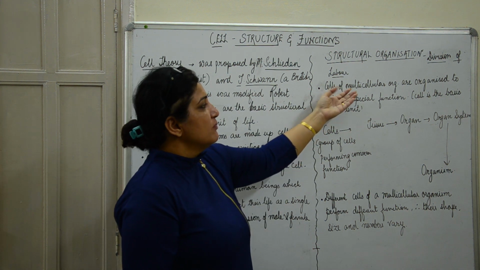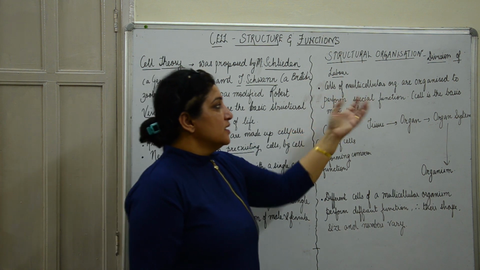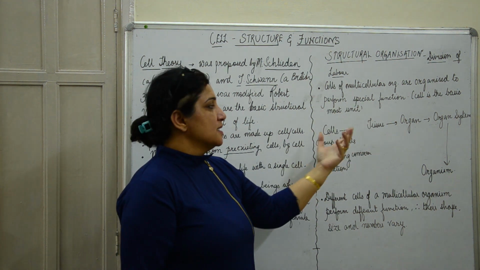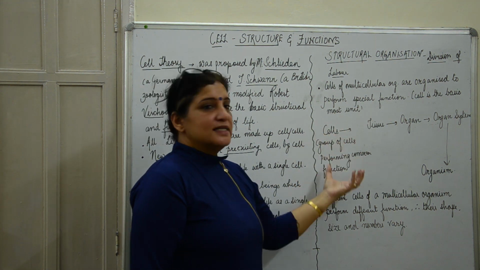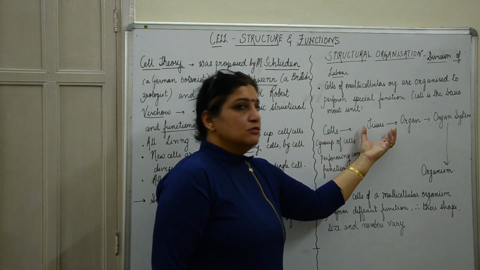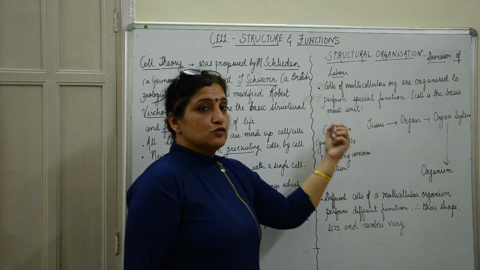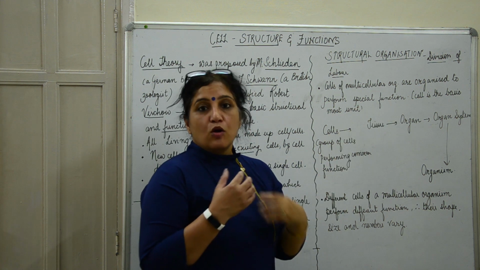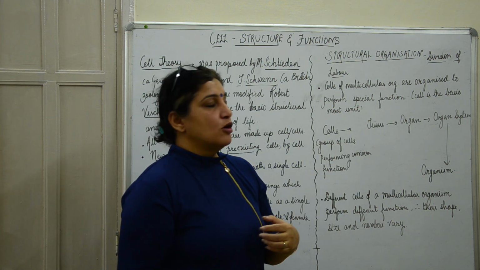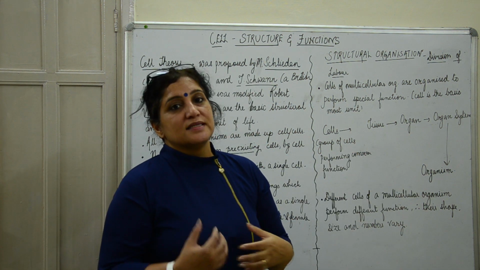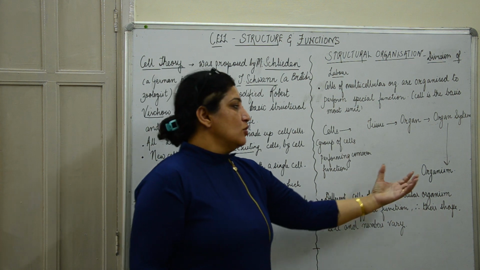Cells of multicellular organisms are organized to perform special functions. A group of cells which perform a common function becomes a tissue, and a group of tissues performing a common function becomes an organ. When many organs work together, they become an organ system, and many organ systems in our body make an organism.